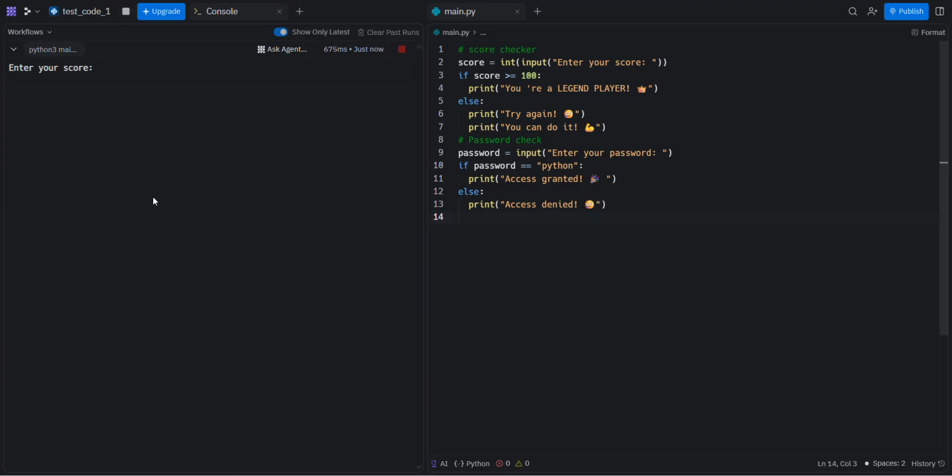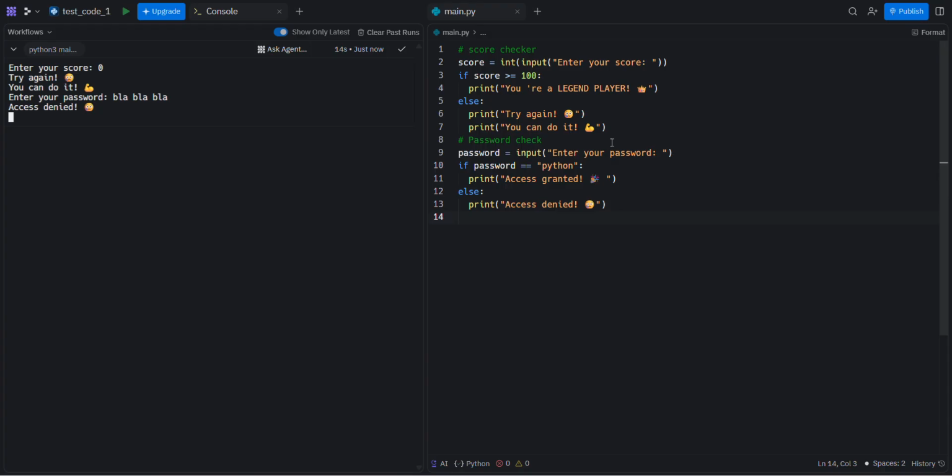Let's run this code to check it out. Let's write here score 0 and the password, let's write Python. Access granted. Let's write something else, like the same score, but in password let's write, for example, blah blah blah, like any random text. Access denied. That's what we want.